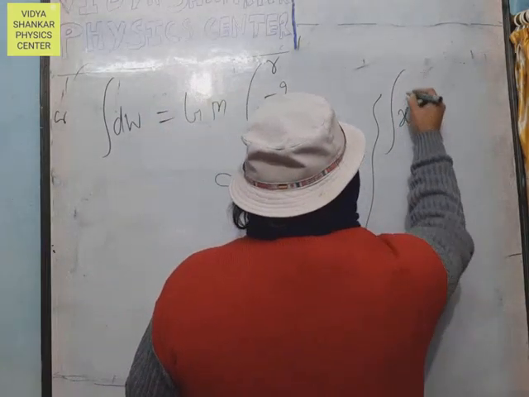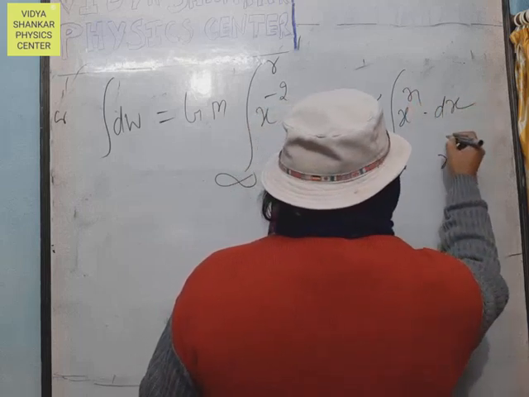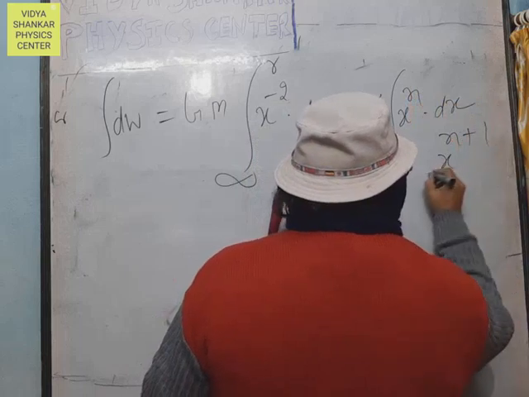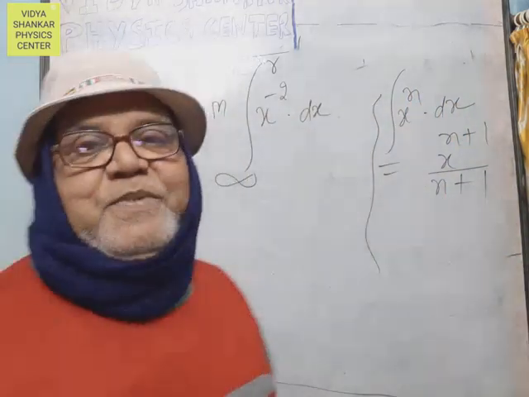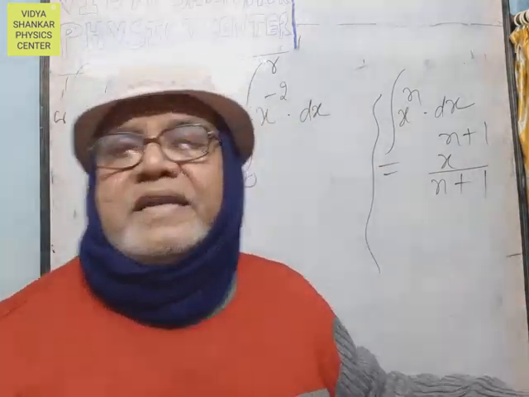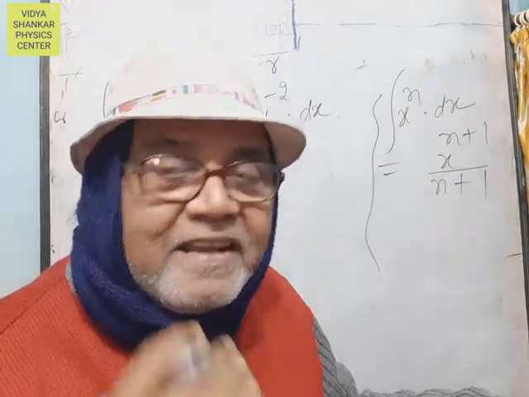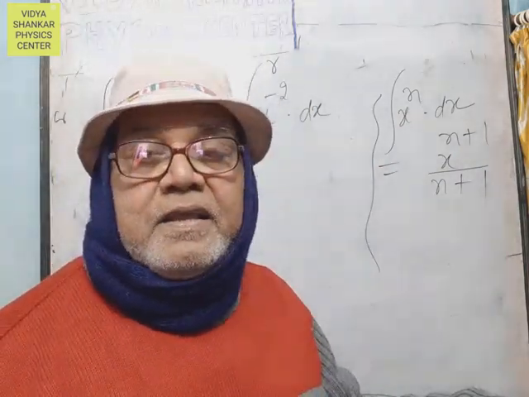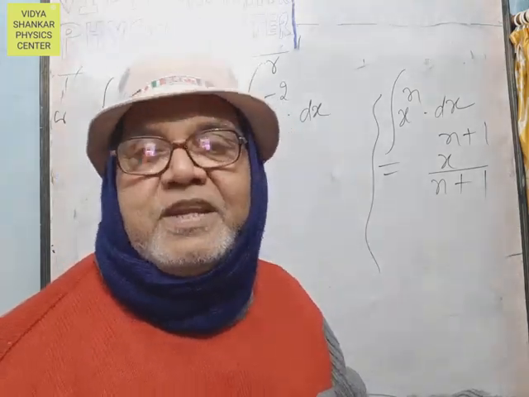Integration of x to the power n with respect to x is x to the power n plus 1 divided by n plus 1. That is the expression for integration, whether it is indefinite or definite integration. In the case of definite integration, the limits are an important factor, but in the case of indefinite integration, there is no limit at all.